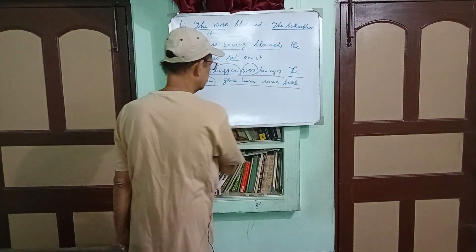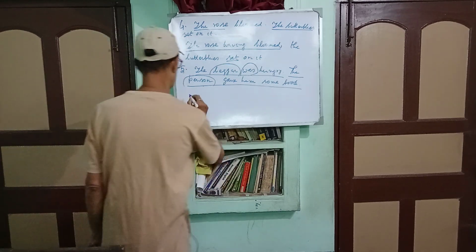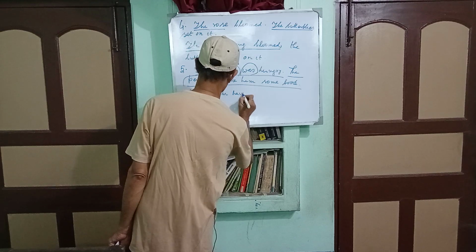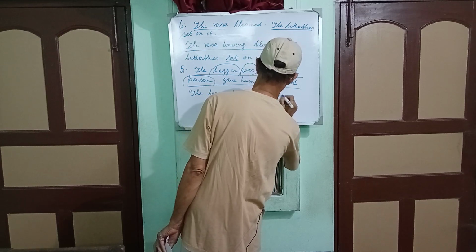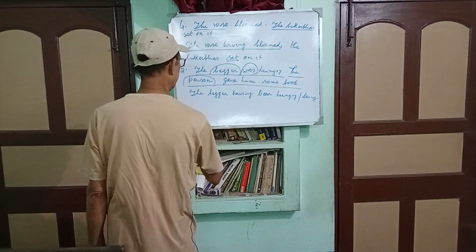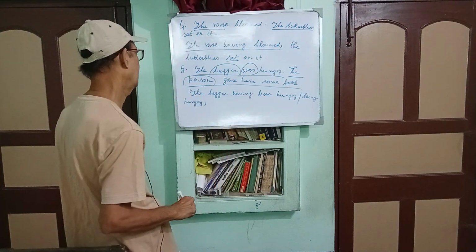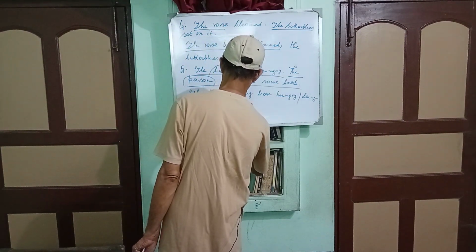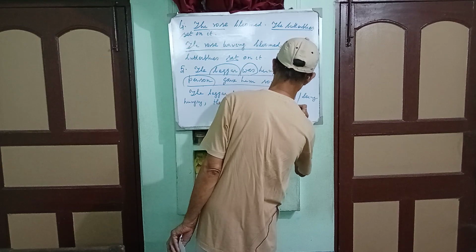So as there is was, you may write the beggar having been hungry, or you may write being hungry, comma, the person gave him some food.